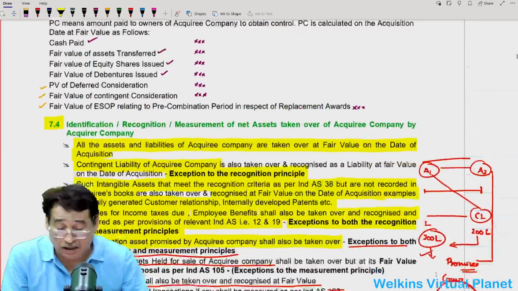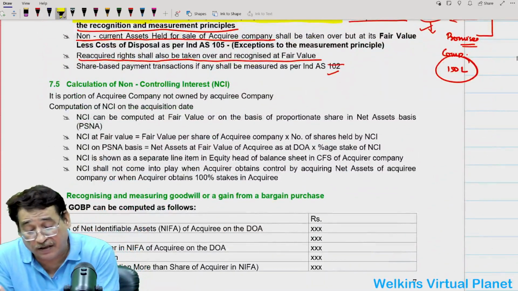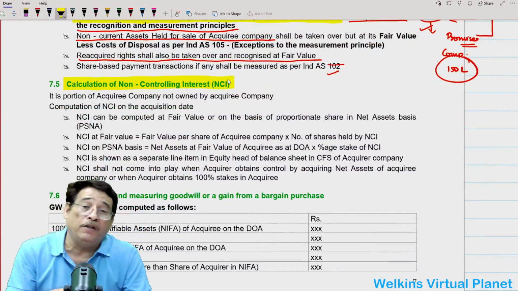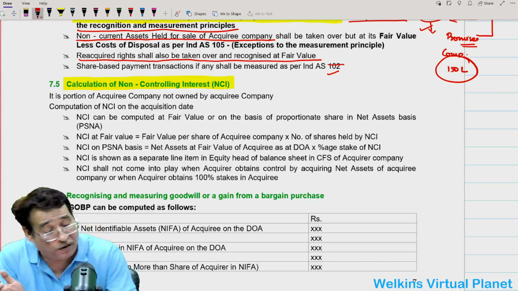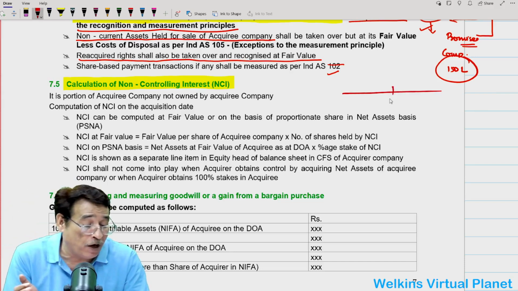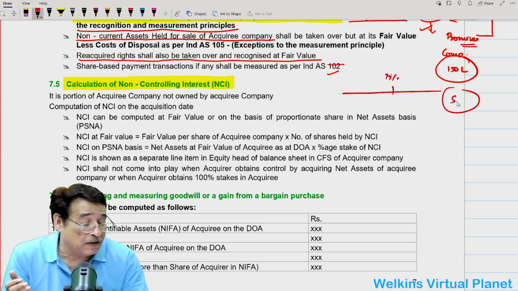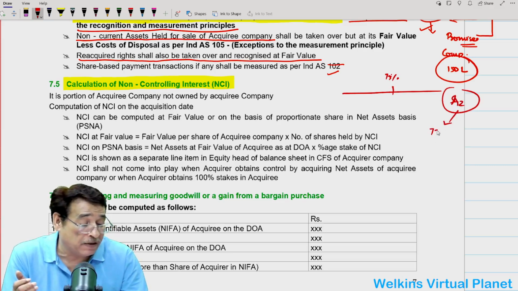So this is the next point. Now while doing the accounting, the standard says that it is the duty of the acquirer company to determine the amount of non-controlling interest. Let us say we have acquired 75% stake in a particular company. Let us say this is A2 company. Correct? Now 75% stake is in our hands, let us say we are A1 entity.